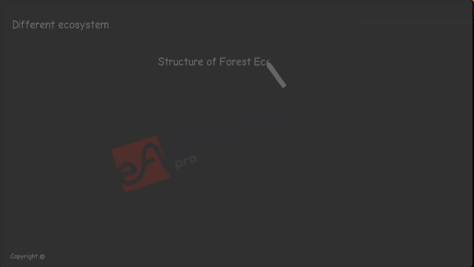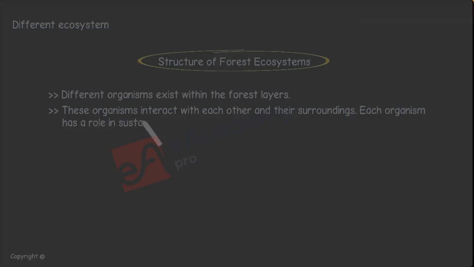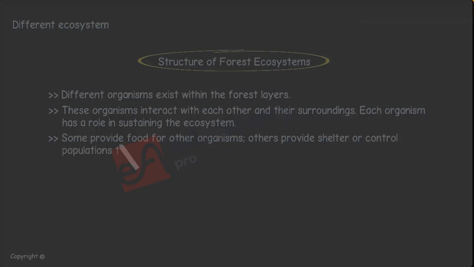Structure of forest ecosystems. Different organisms exist within the forest layers. These organisms interact with each other and their surroundings. Each organism has a role in sustaining the ecosystem. Some provide food for the other organisms. Others provide shelter or control populations through predation.